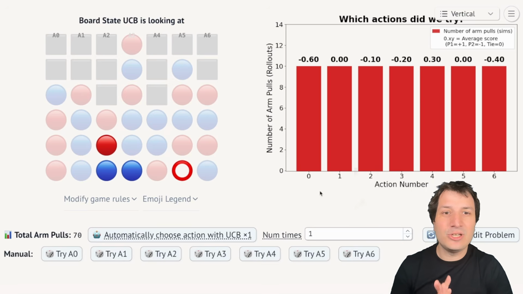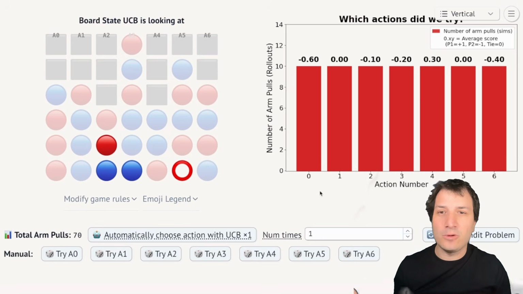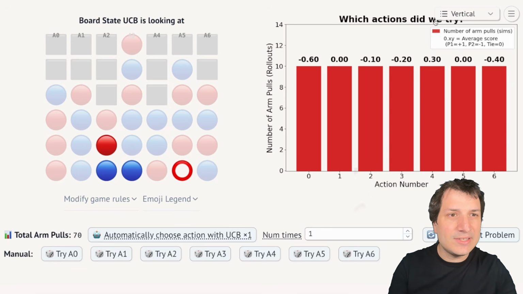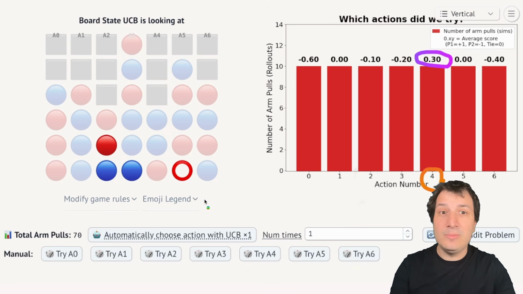Now I'm ready to ask the question, not only which is better between A1 and A6, but which is better overall? What is the best move based on my evidence that I can play? And the one with the highest average is one way to do it. So as I'm seeing a 0.3, that is kind of saying that action 4 seems like it would be the best.